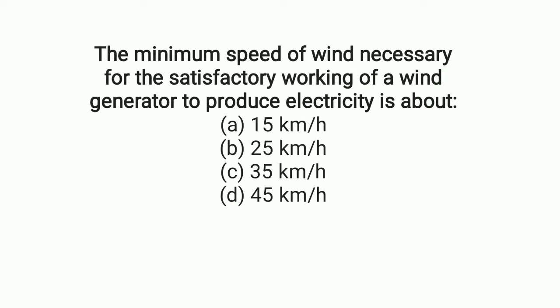The minimum speed of wind necessary for the satisfactory working of a wind generator to produce electricity is about, which means in order to produce electricity by using wind energy, the minimum speed of wind should be 15 km per hour.